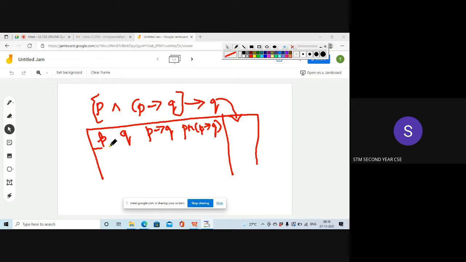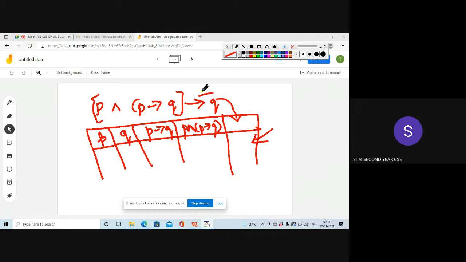If it is a valid argument, what will be the output of this column? We had proved it yesterday. This is how you construct the truth table. You have to draw columns of P, Q, P implies Q, P and P implies Q, and then finally you have to find out this formula.